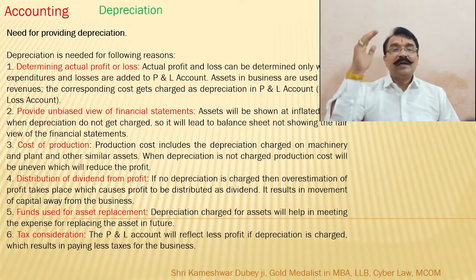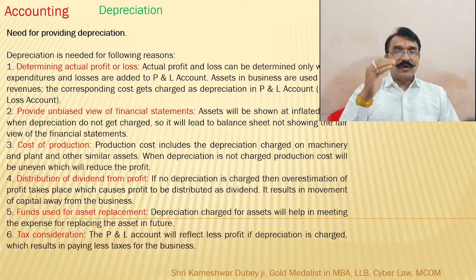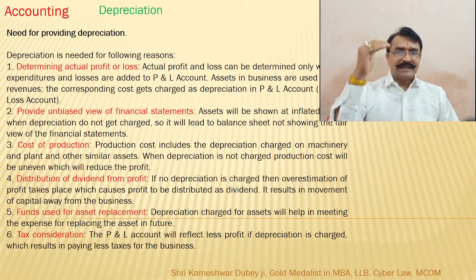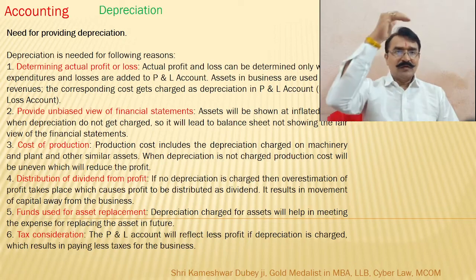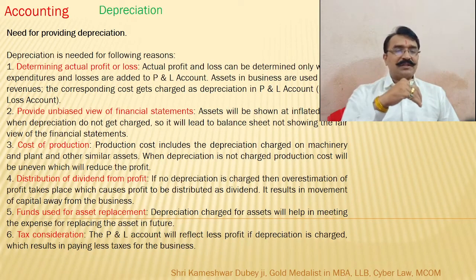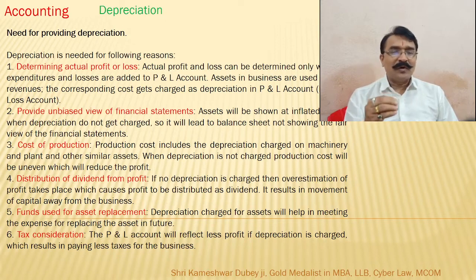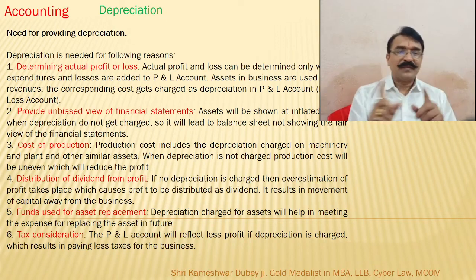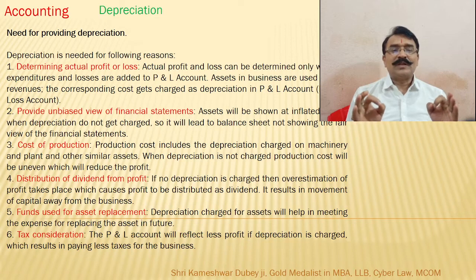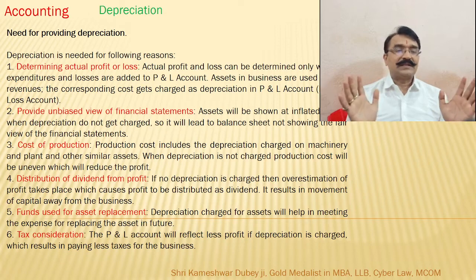When the machinery slowly gets older, repair cost increases and the value of the machine comes down. So cost of production is affected. Production cost includes the depreciation charges on machinery, plant and other similar assets.